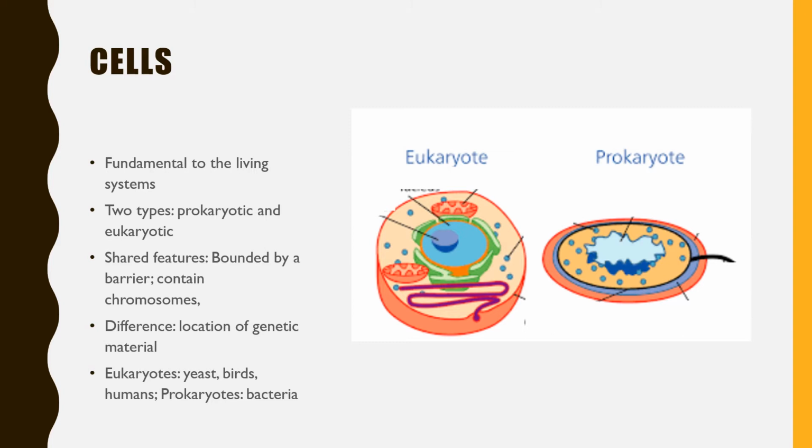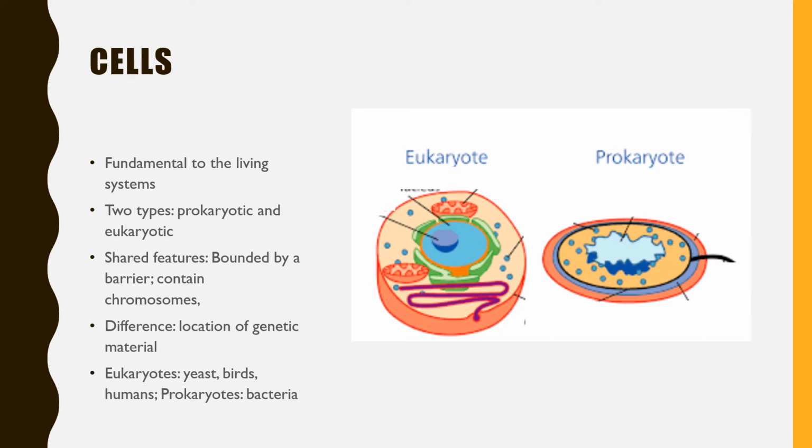So we understand that cells are fundamental to the living systems. Every living organism has cells. Your eyes have cells, your feet have cells, your hands have cells, your liver has cells, your heart has cells. So cells are the functional and structural unit of our body. Now, essentially, there are two types of cells, prokaryotic cells and eukaryotic cells. There is a whole lecture that can be given on the difference between prokaryotic and eukaryotic cells.